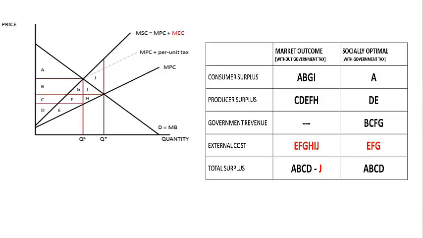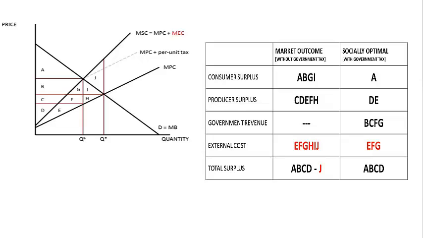But because we have externalities, a cost of pollution, we also have to take into account the total cost of pollution. Now, the way we calculate the total cost of pollution is to find the area in between the marginal social cost curve and the marginal private cost curve. Remember, the distance between those curves is the marginal external cost. And if you add up the marginal external cost for all output levels, we'll have the total external cost. And in this example, the total external cost is E, F, G, H, I, J.